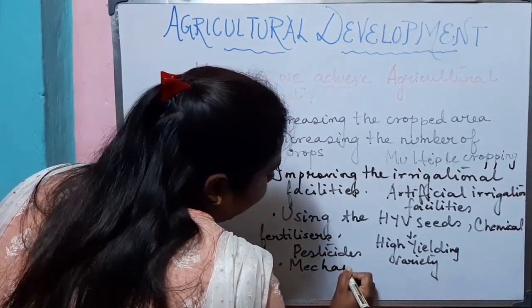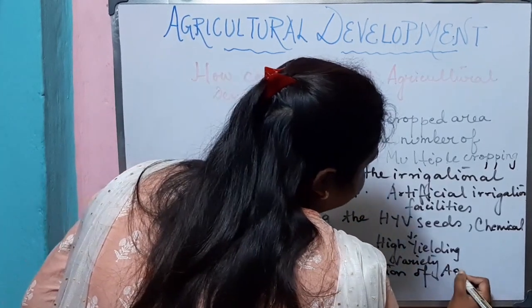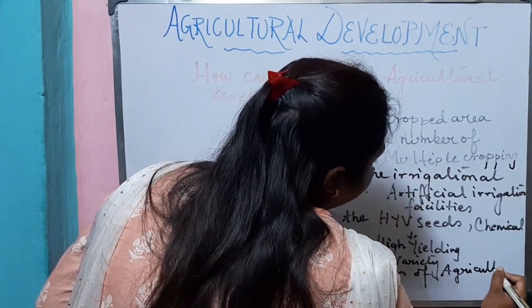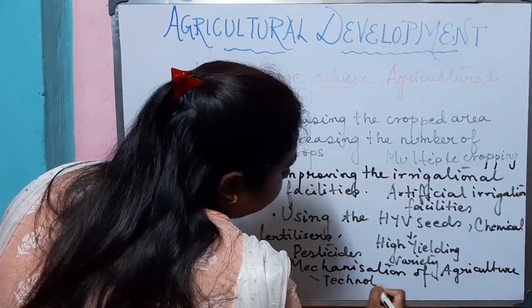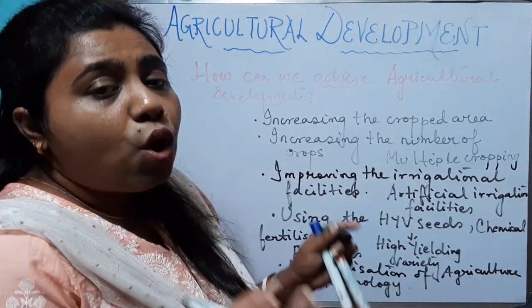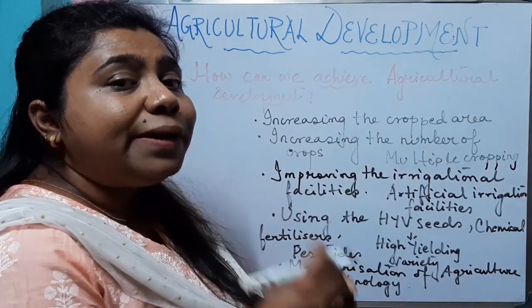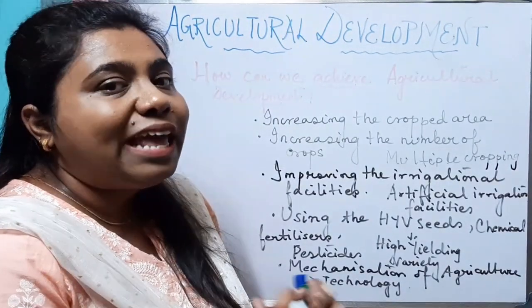Mechanization of agriculture. That means we need to use more technology. Primitive tools and techniques will not do. If we will depend on primitive methods, using primitive tools and techniques, then the production will never increase.